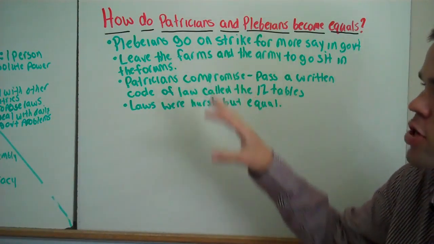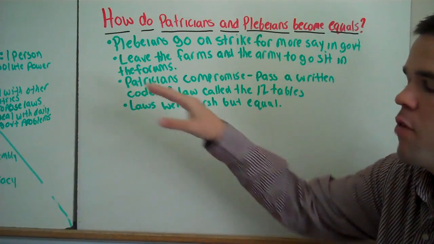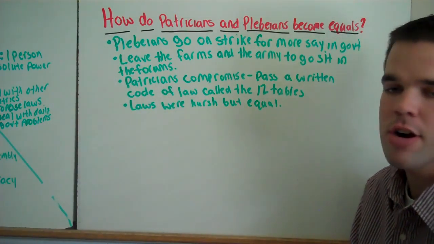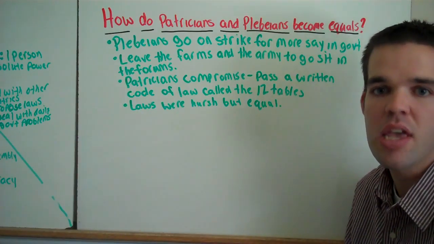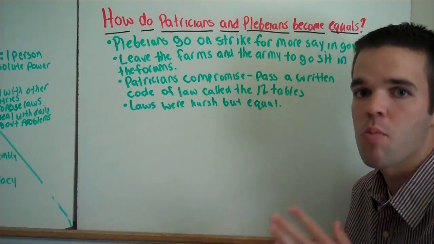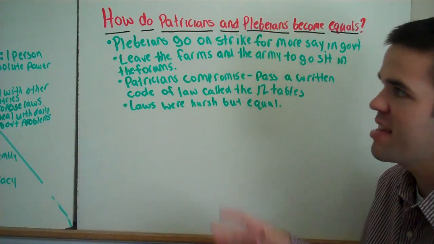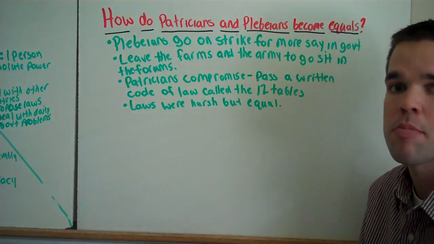So today we have talked about 12 tables. We have also talked about the 4 main groups of government: dictator, consul, senate, and assembly, and what each group does and what makes up each group. This ends today's lesson on the Roman Republic number 2.